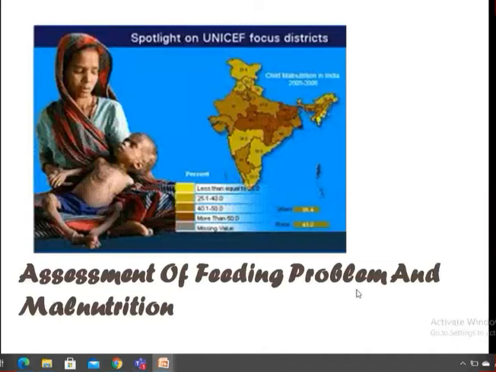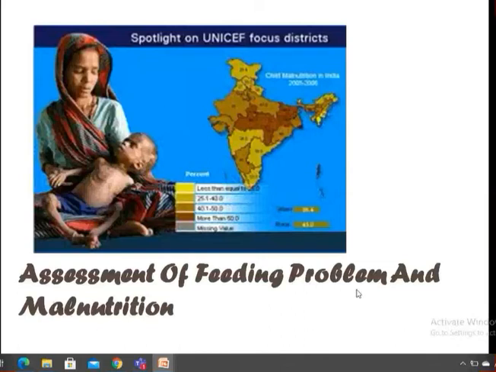Then you have to determine weight for age. For determining weight for age, you have to measure the mid upper arm circumference, and accordingly you have to assess whether the child is suffering from severe or mild or moderate malnutrition. So you know how to measure everything. And then you have to assess breastfeeding.